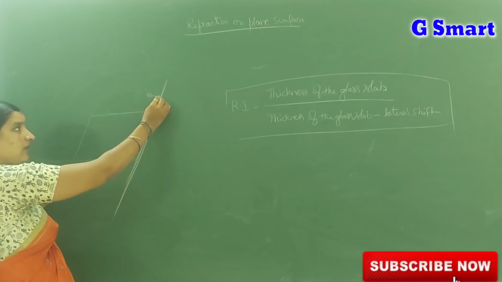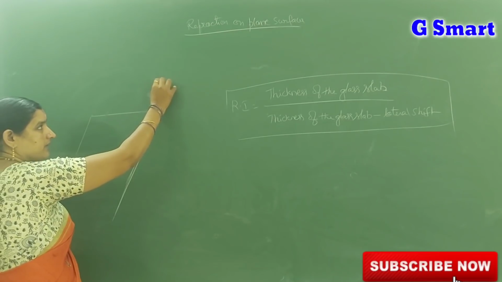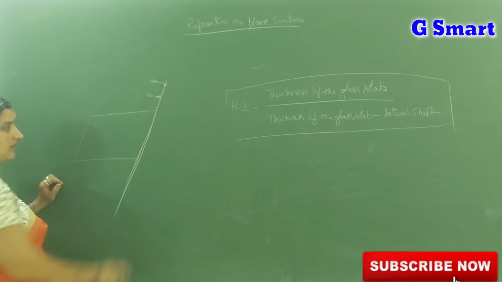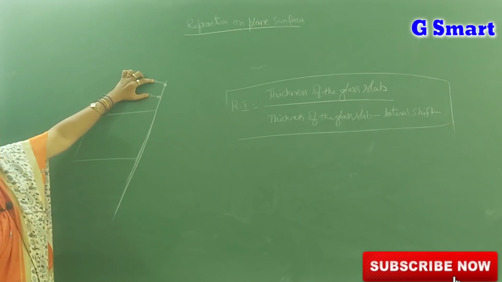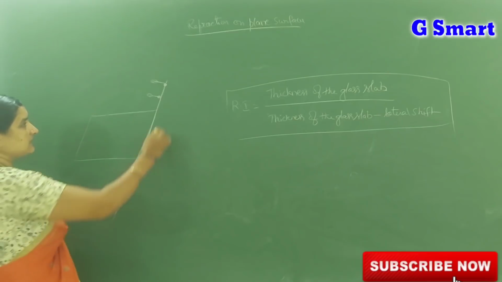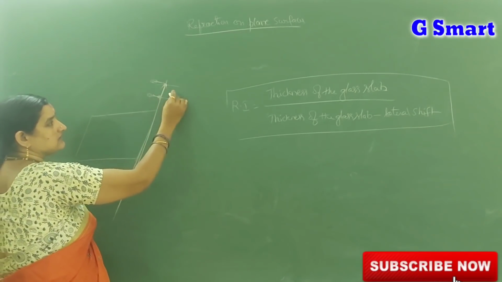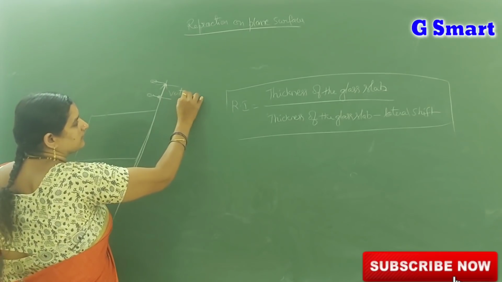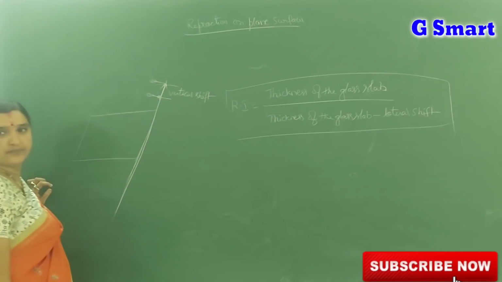Again keep another pin here. If you remove the glass slab, you see that these two have some difference. You can measure this length using a scale. This is called vertical shift.